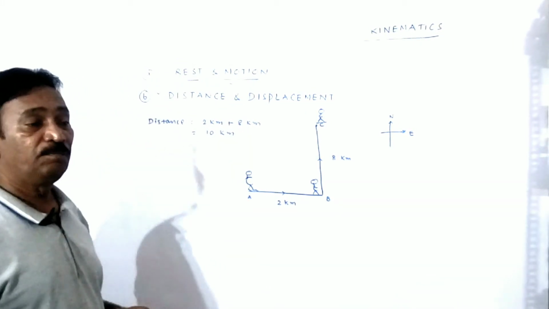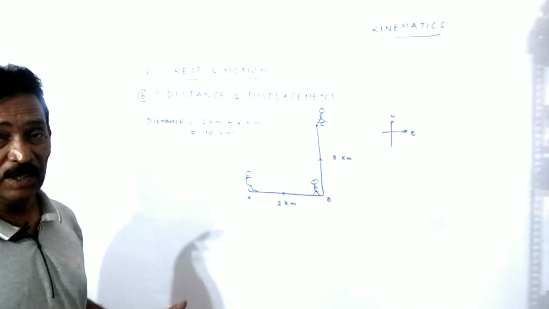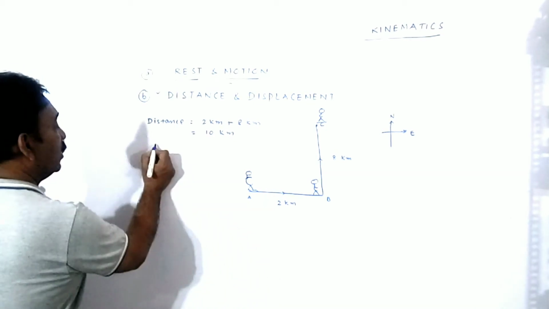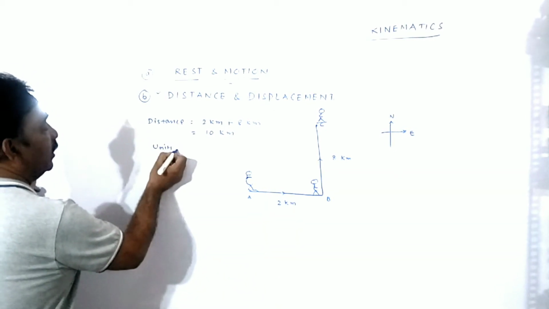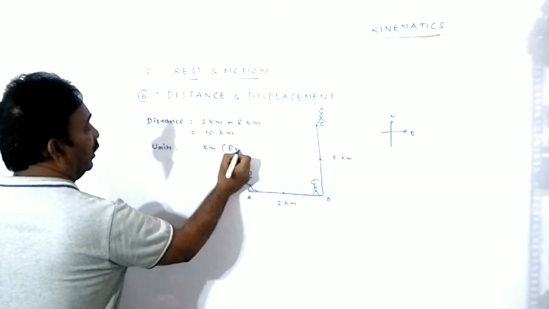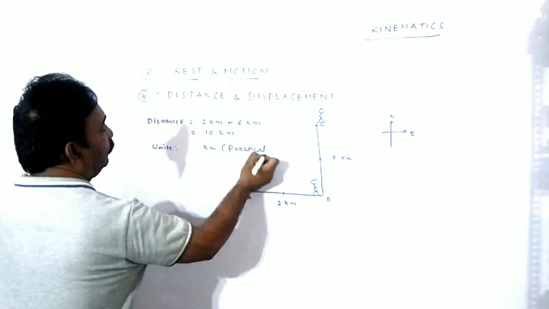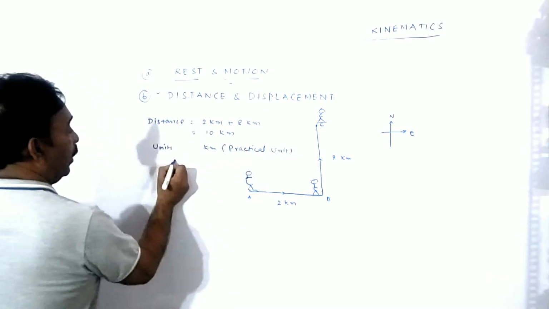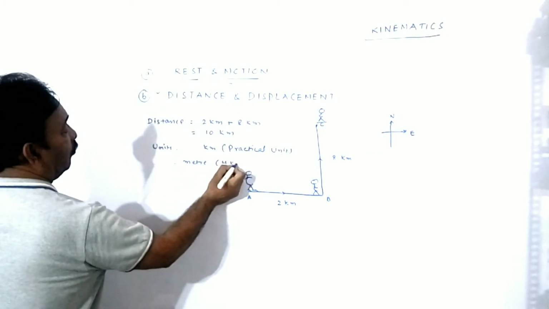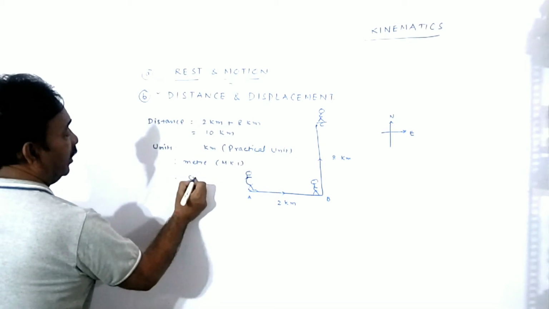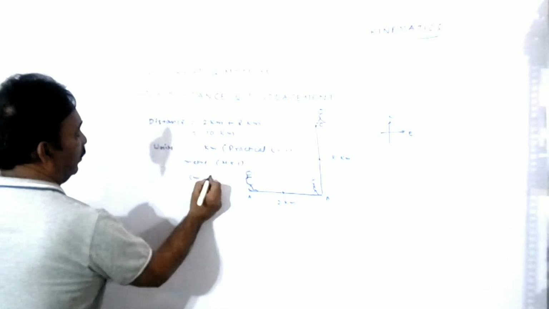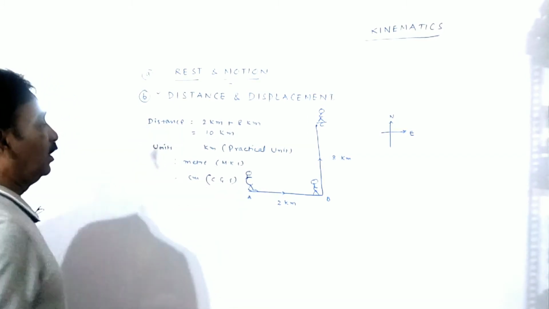Distance is a physical quantity. It must have its units, isn't it? What are the units of distance? Distance is measured in kilometer, which is the practical unit. Meter in MKS or SI, and centimeter in CGS. These are the units.